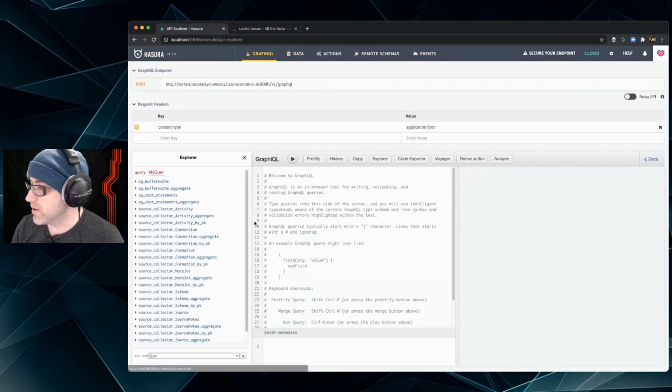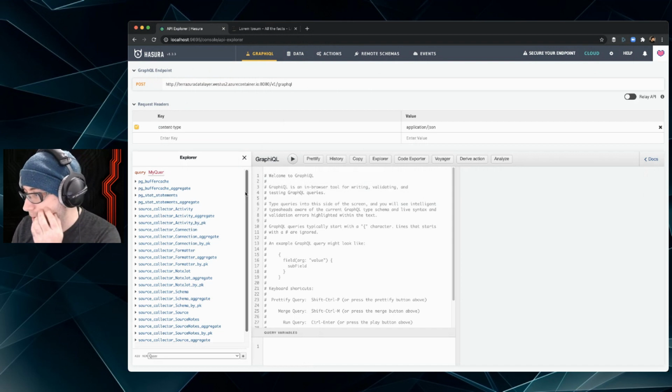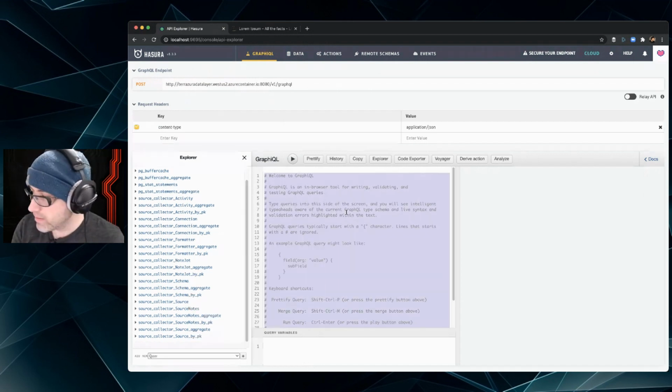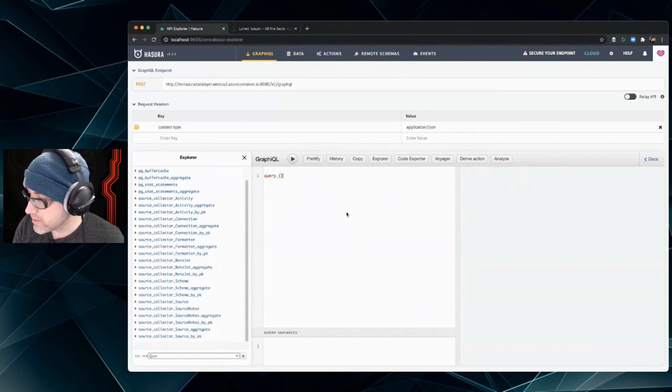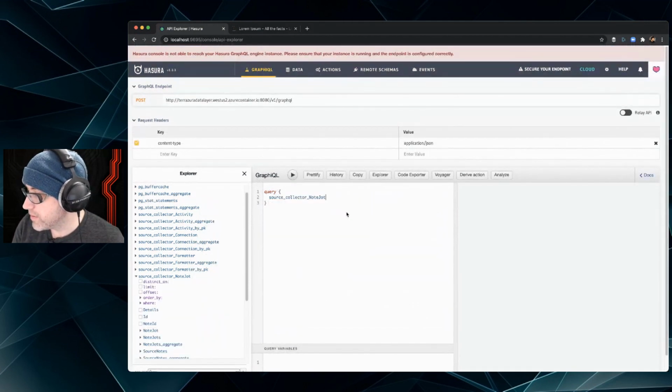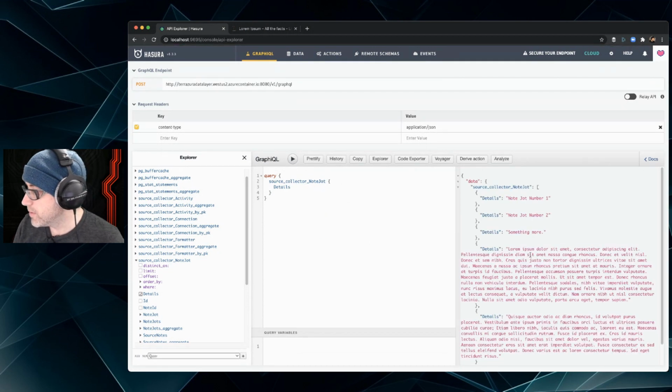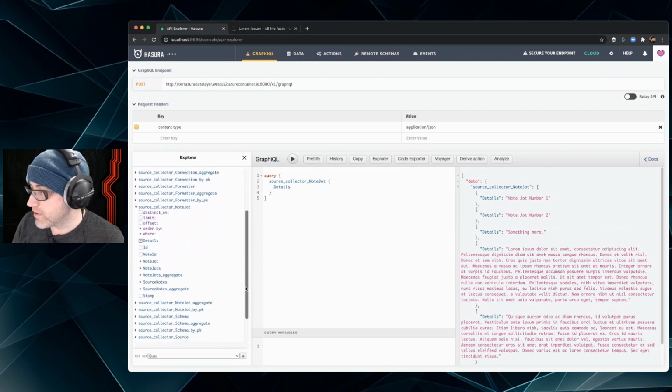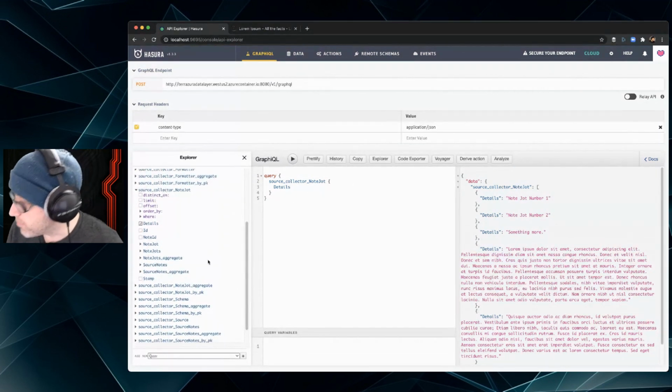Let's go to the GraphQL and let's talk GraphQL for a minute. Actually, let's just do this. And we're going to do source, note jot. Let's just do details. Boom. Look at there. There's all our stuff. If we look over the Explorer, we can see more things that we can pick by.